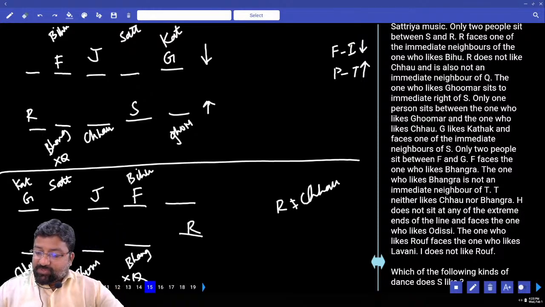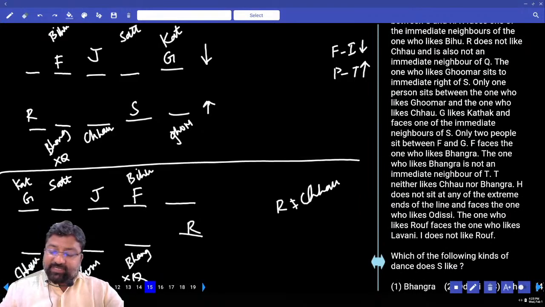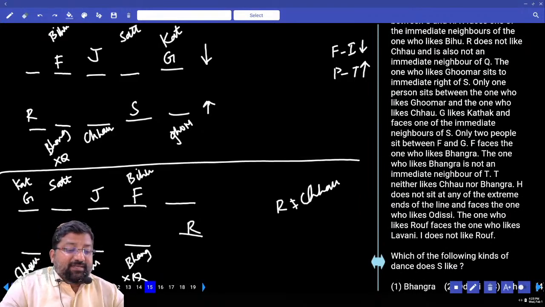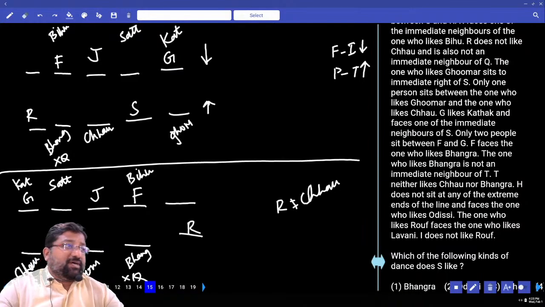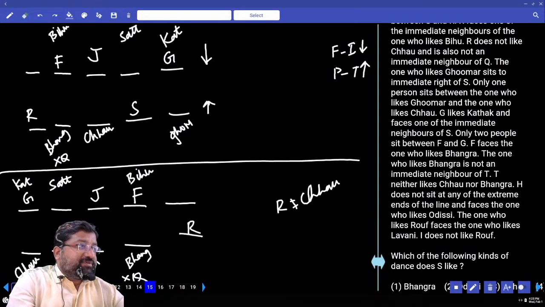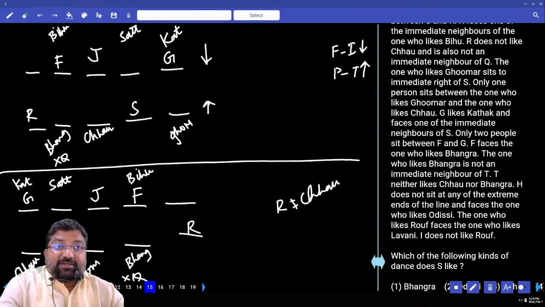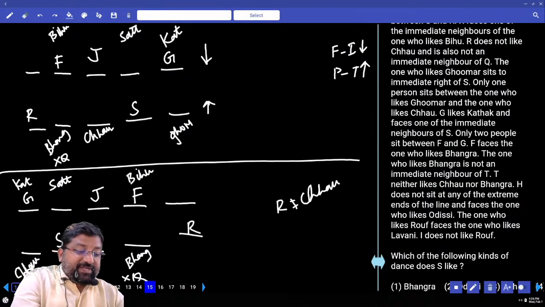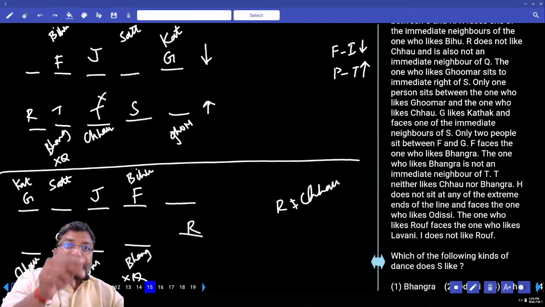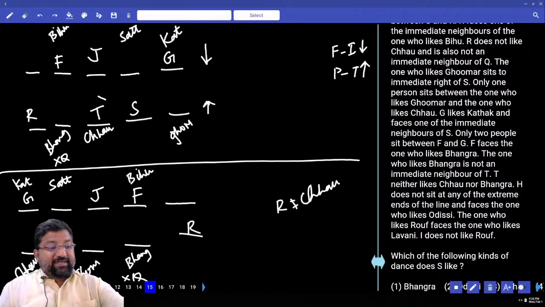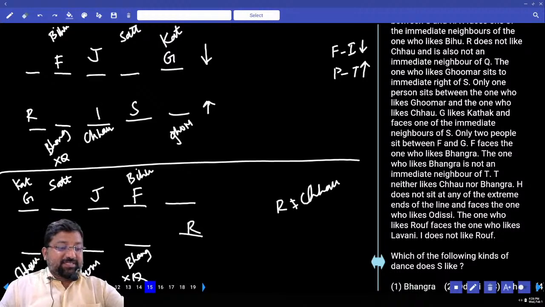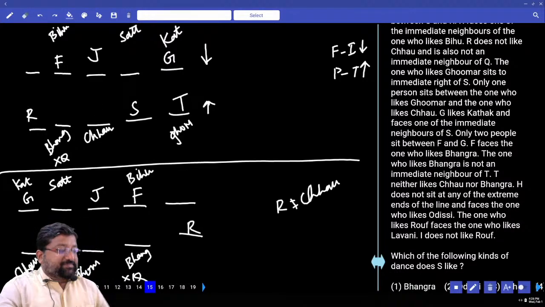Next. The one who likes Bhangra is not an immediate neighbor of T. T does not like Chow nor Bhangra. I can't put T here, but I can take T here. To clear your doubt, he is giving us the next line. What did he give us in the next line? T neither likes Chow nor Bhangra. Understood, everyone? So this is T.